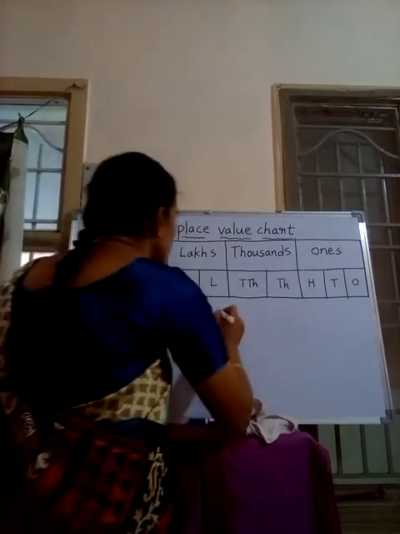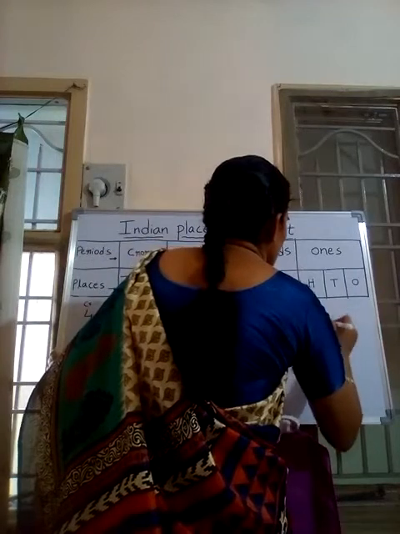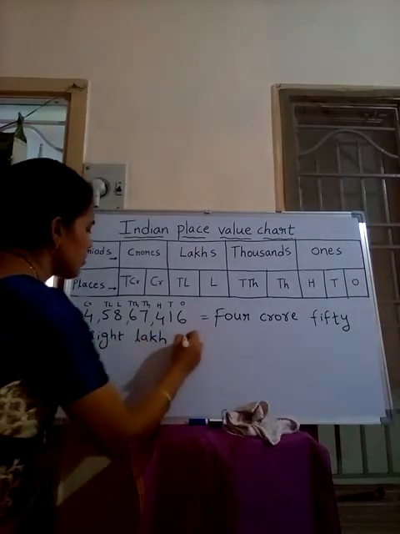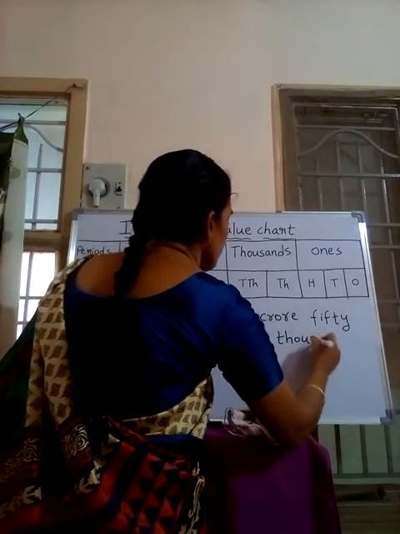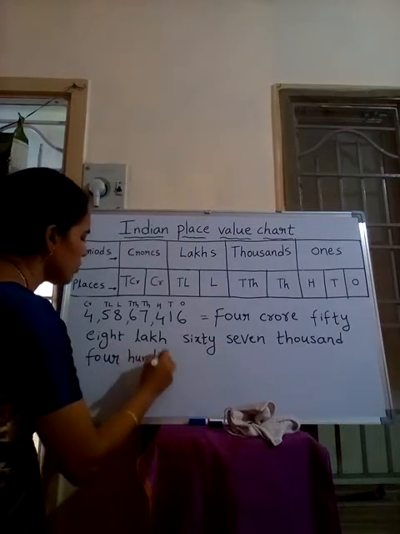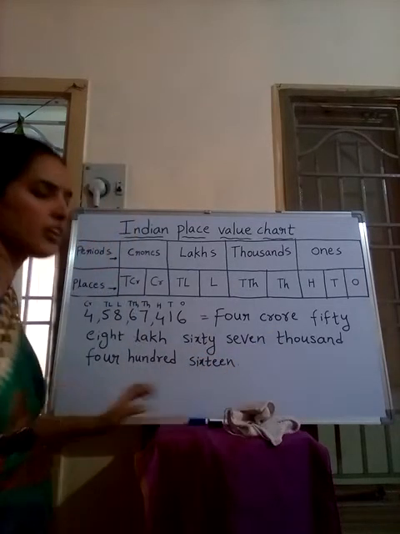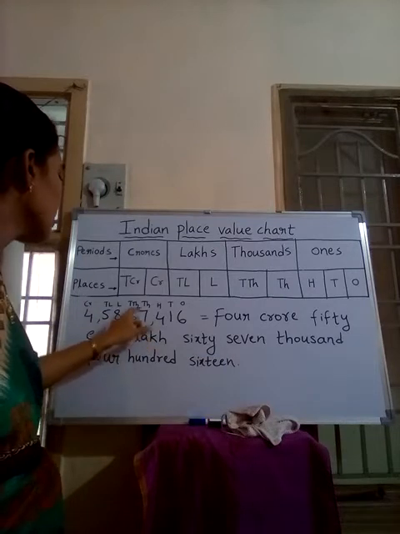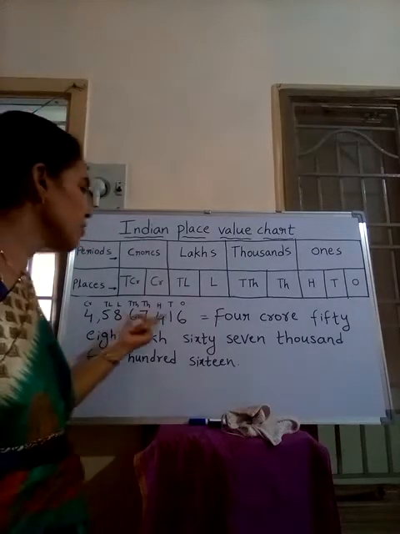67,460. 4 crore, 58 lakh, 67,000, 416. Is it clear now how to write the number names? 4 under crores, 58 under lakhs, 67 under thousands, and the 3-digit number you already know how to read, 416. This is how we write the number name.